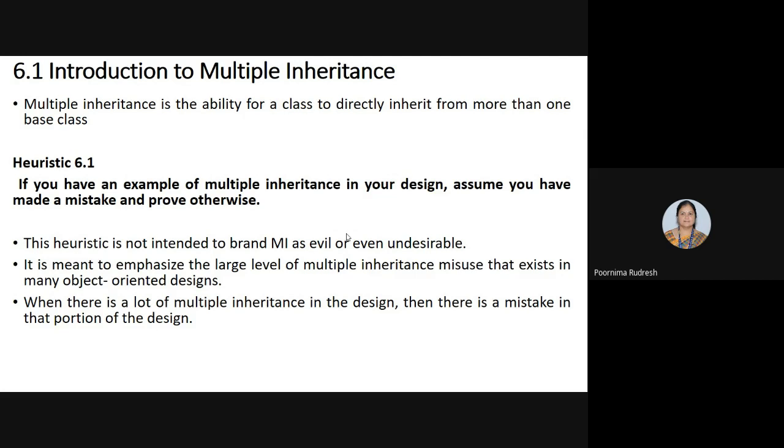This heuristic is not intended to brand multiple inheritance as evil or even undesirable, but it means to emphasize the large level of multiple inheritance misuse that exists in many object oriented designs.